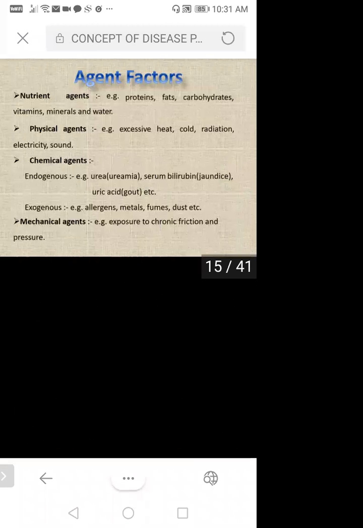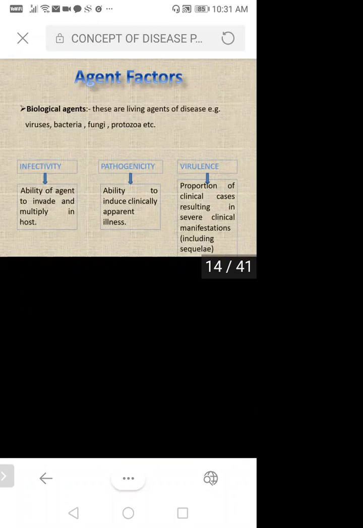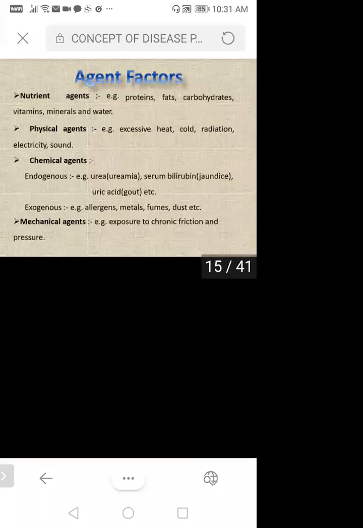Then next is your nutrient agent. So in biological agent, what important things you have to write? You have to write down about viruses, bacteria, fungi, protozoa. They are living agents. Okay. Then your second one is your nutrient agent. So examples are protein, fats, carbohydrates, vitamins, minerals, and water. So what are the nutrient agents? It may be protein, it may be fat, it may be carbohydrate, it may be vitamins, it may be minerals, or it may be water.